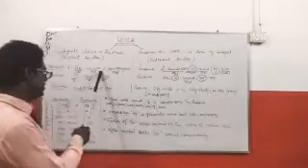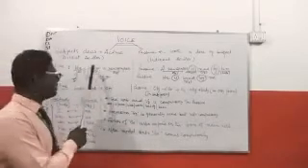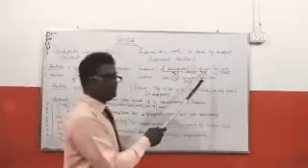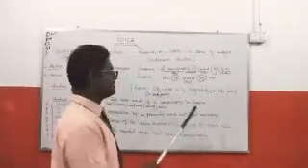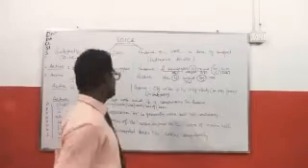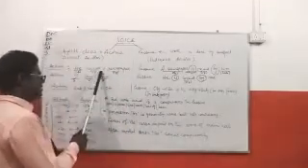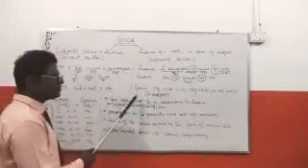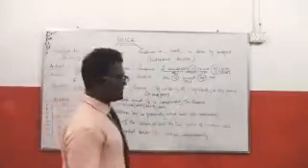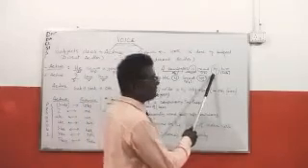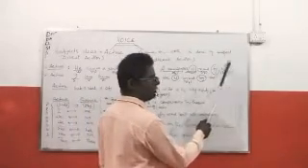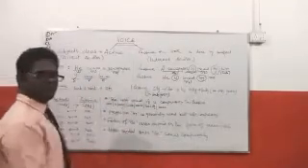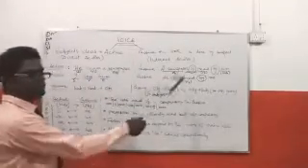In active, the main verb may be in any form, but in passive the main verb will be in the third form. That means the third form of the main verb is compulsory. In active, a preposition may or may not be used, but in passive, generally the preposition "by" is used before the object. Okay, so this is the main thing in changing from active to passive.